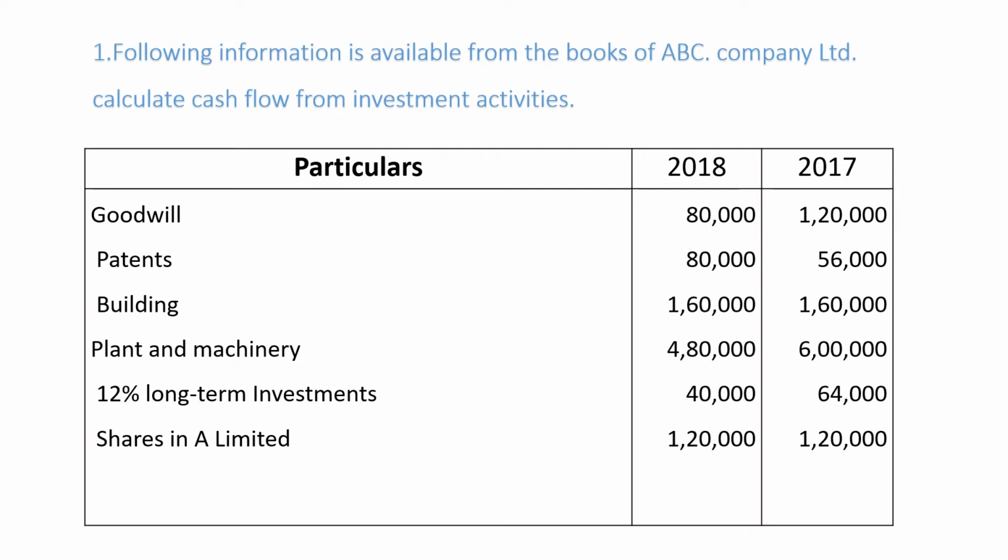Patents 80,000, 56,000. Building 1,60,000 each. Plant and machinery 4,80,000, 6 lakhs. 12% long-term investment 40,000, 64,000. Shares in A Limited 1,20,000 each.